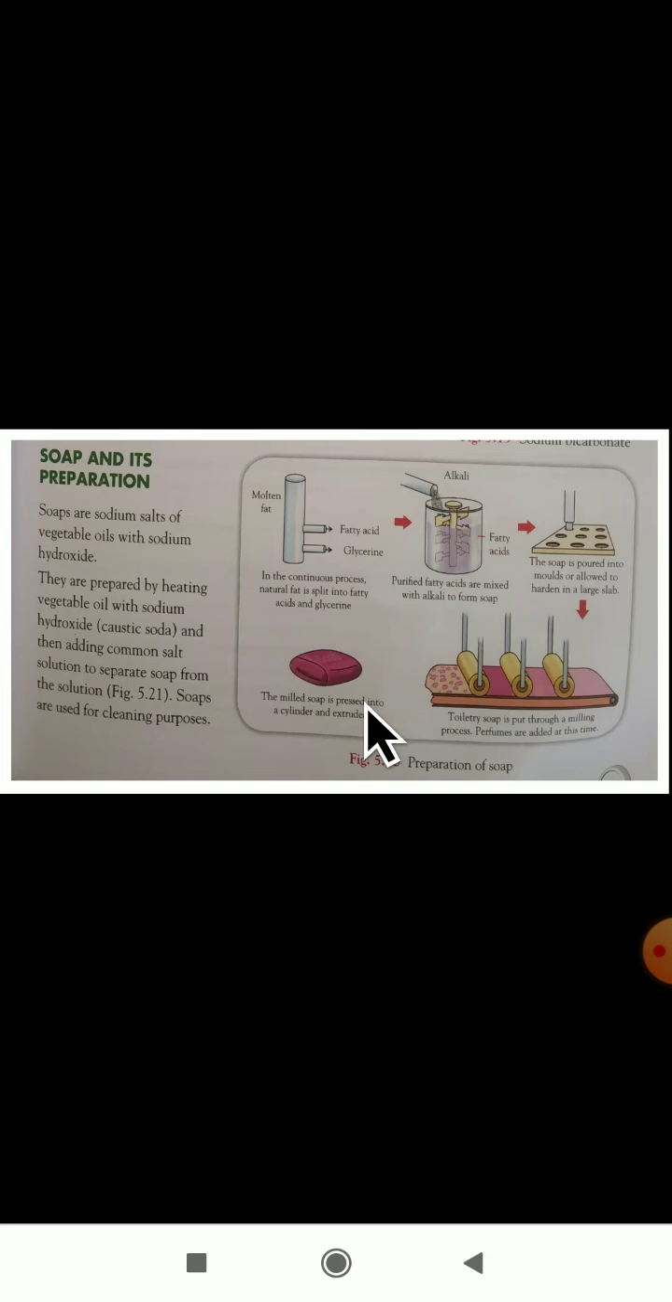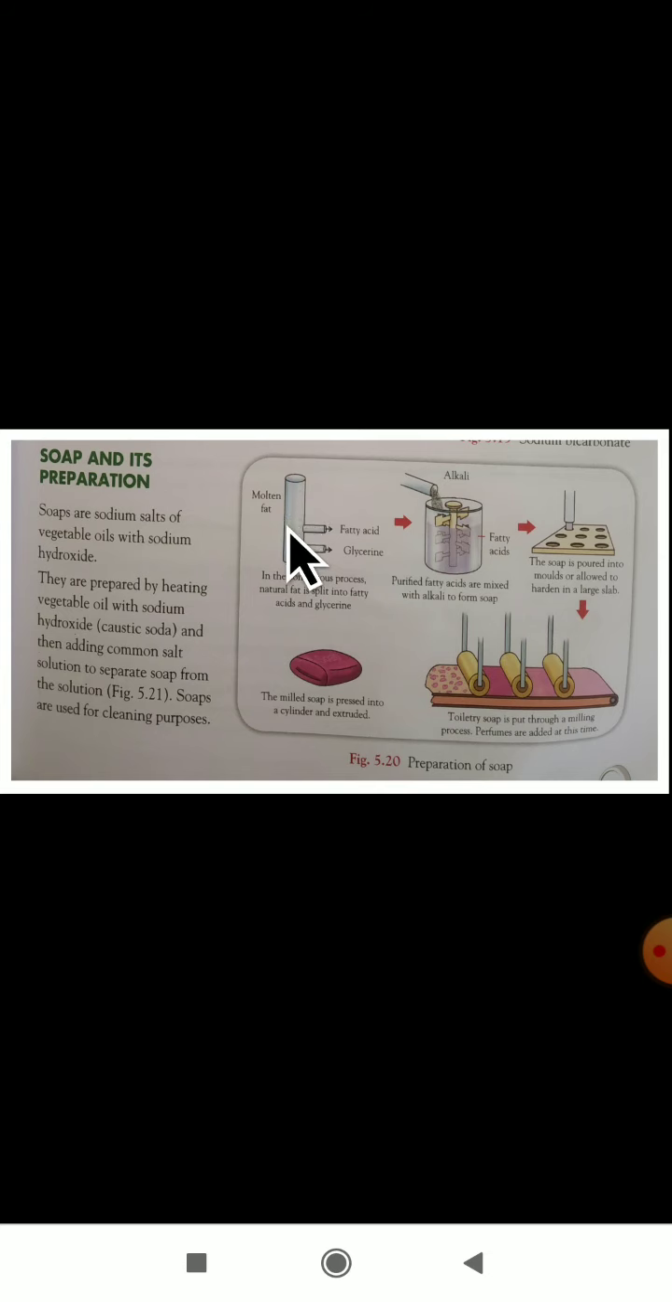The next step: the milled soap is pressed into a cylinder and extruded. Next, toiletry soap is put through a milling process. Perfumes are added at this time, to get a smell. See here, it is one of the continuous processes.